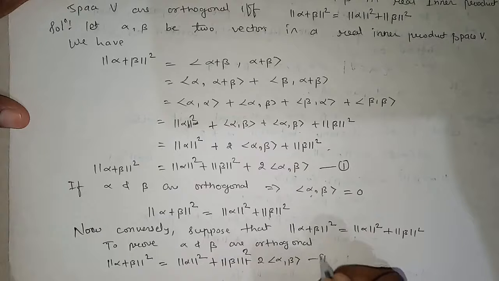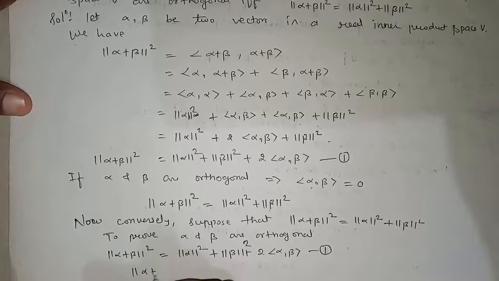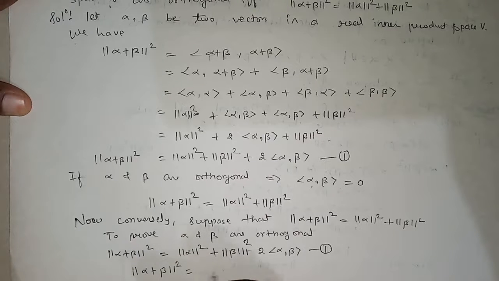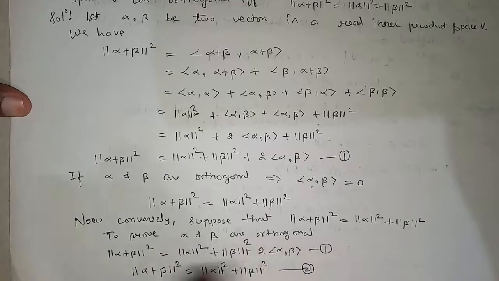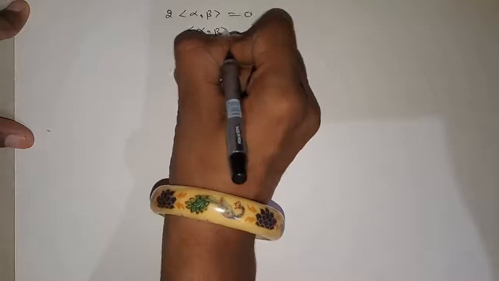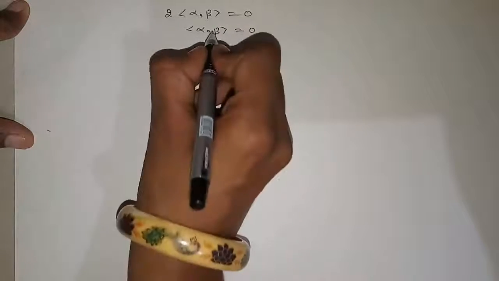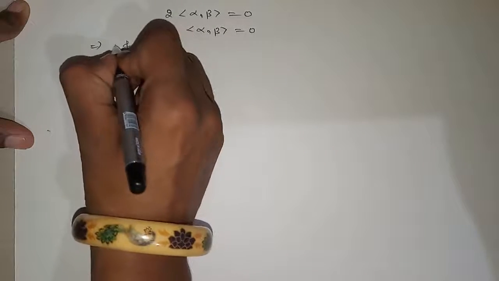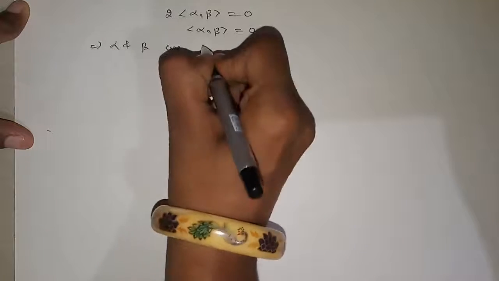This is by equation 1, and from the given part we have norm of alpha plus beta the whole square is equal to norm of alpha square plus norm of beta square. So this is equation 1 and this is equation 2. On comparing both the equations, we will get 2 times inner product of alpha beta is equal to 0. This implies inner product of alpha beta is equal to 0. This indicates that alpha and beta are orthogonal.